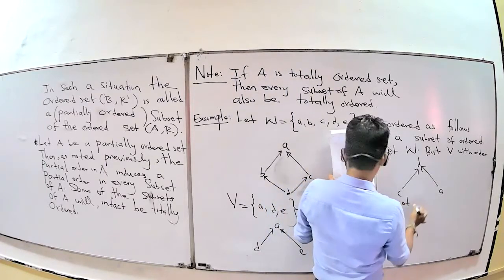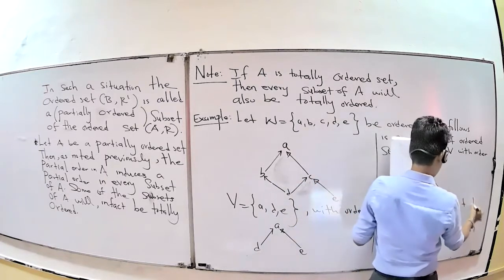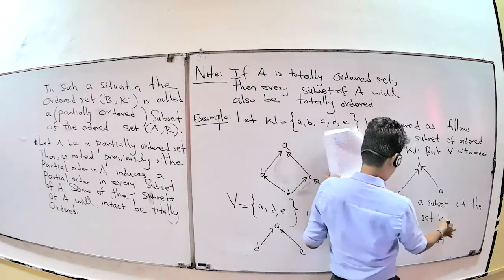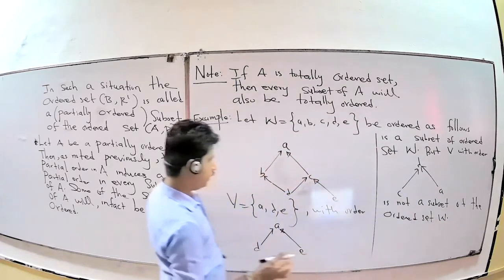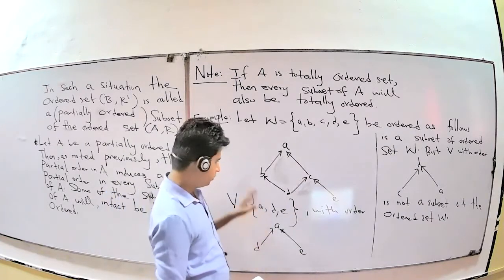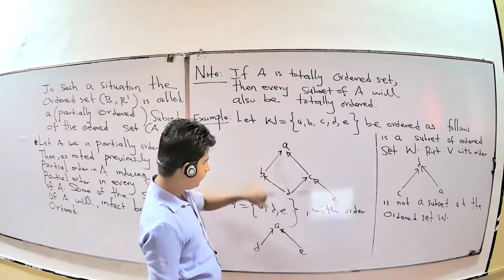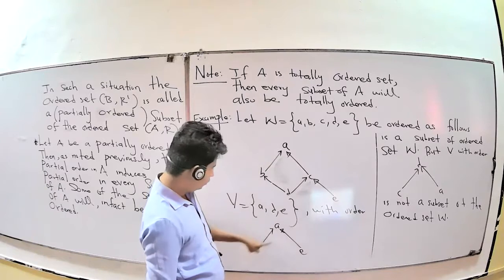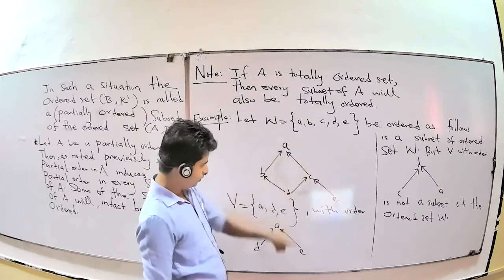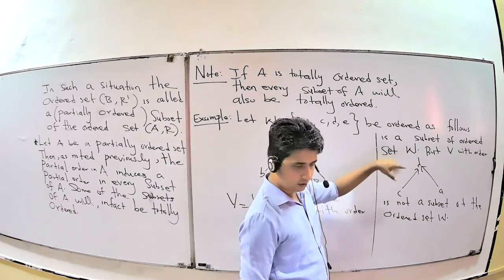Understand? A subset of an ordered set means that the relations must also be satisfied here. D to B is there, B to A is there, so from the transitivity property you can write D to A. Here E to C, C to A, so by transitivity you can write E to A. But here none of it is possible, because everything is in the opposite direction. Therefore, it's not a subset.